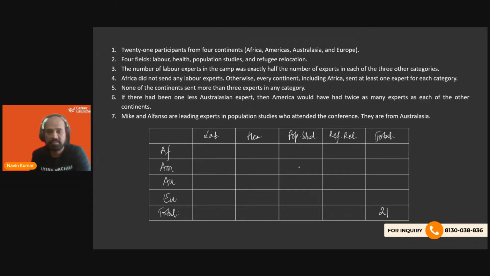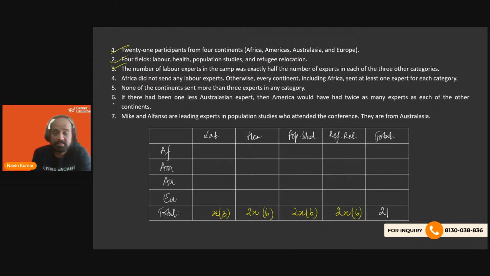Okay, let's fill further. The number of labor experts in the camp was exactly half the number of experts in each of the 3 categories. So if I say labor experts were a total of X, then each of the other 3 is 2X. So we are saying X plus 2X, 2X, 2X is 21. In other words, 7X is 21, which makes X as 3, and 2X as 6, 2X as 6, and 2X as 6.